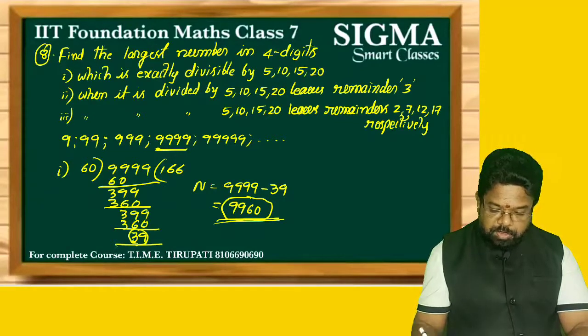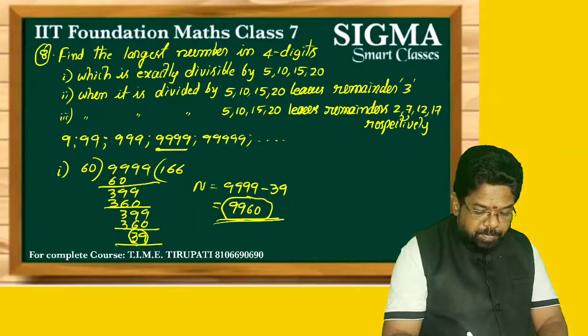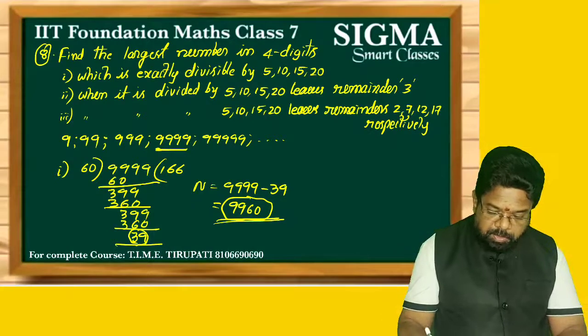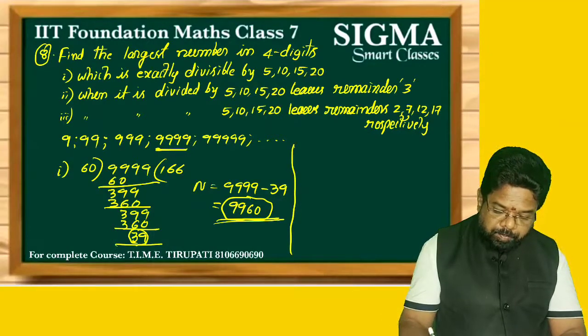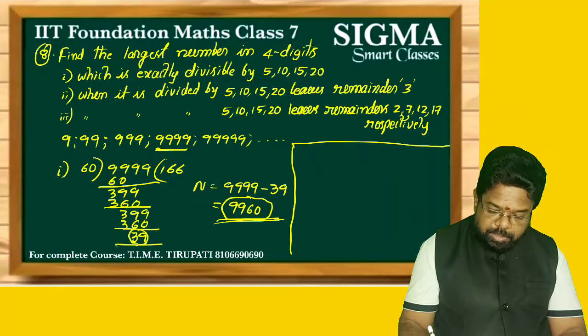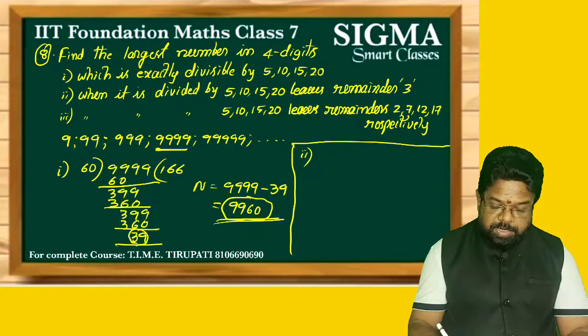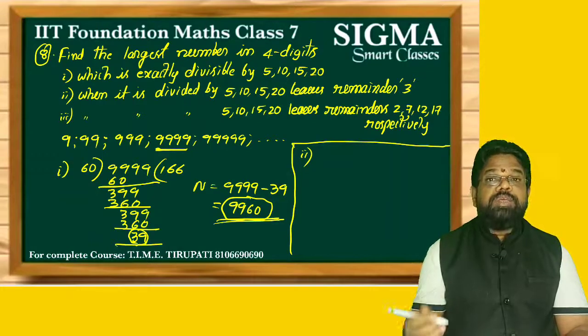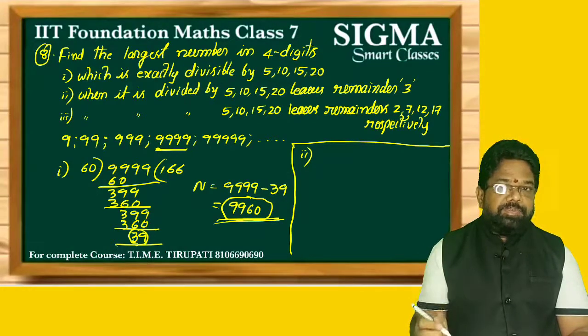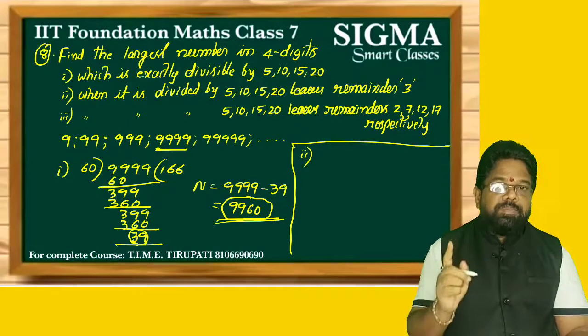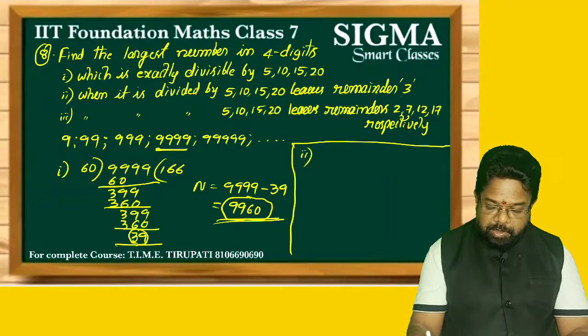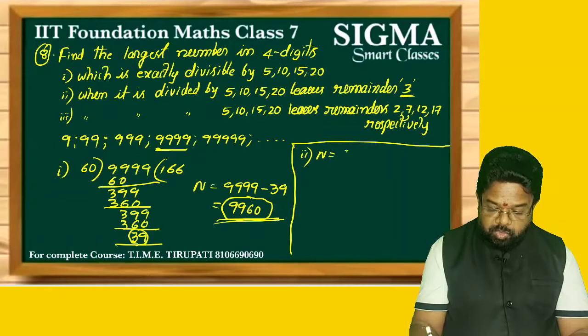Now what is the second question here? What is the solution for the second question? The same method we follow. See here, for question number 2, it is only an extension of this. What is the largest number in 4 digits which, when divided by 5, 10, 15, 20, leaves remainder? Not exactly divisible, but a remainder. How much remainder? Only one remainder, 3. So that 3 can be added. So what is the number now? Do this method up to the same 9960, plus the remainder. So what is our answer?